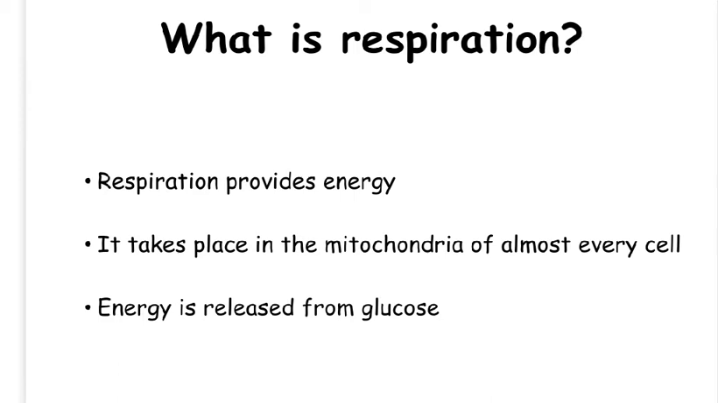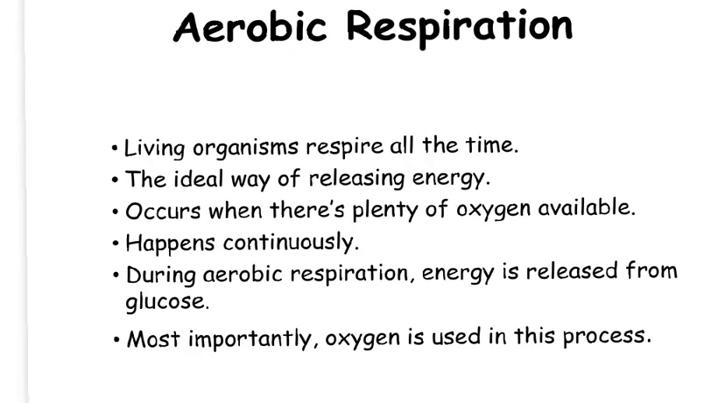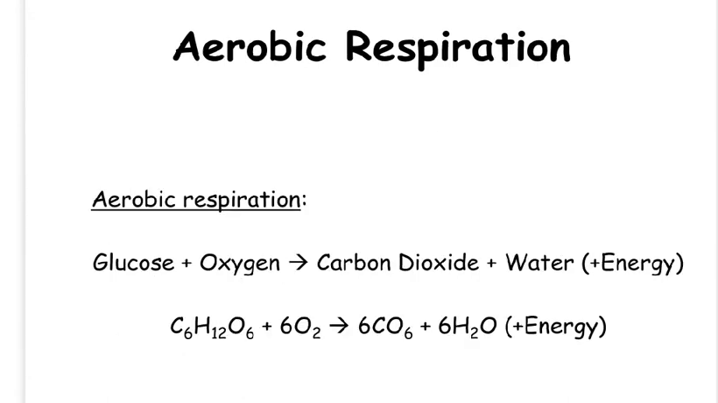There are two forms of respiration that can take place. Living organisms have to respire all the time. Aerobic respiration uses oxygen and happens continuously in the cells of plants and animals. It is the ideal and most efficient way of releasing energy from glucose. Aerobic respiration takes place in the mitochondria of cells.